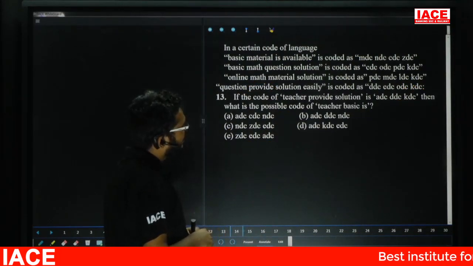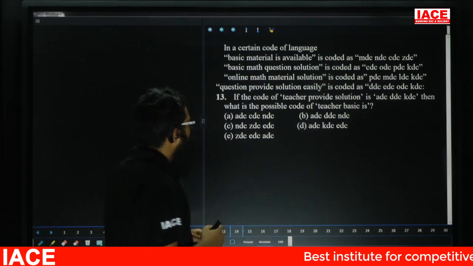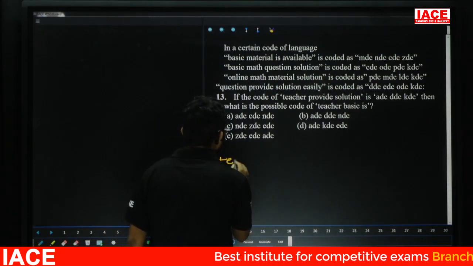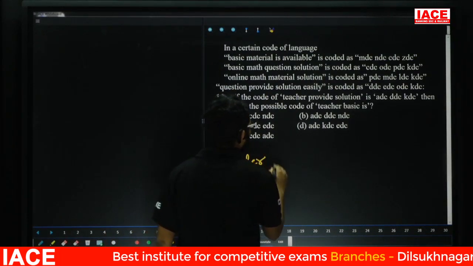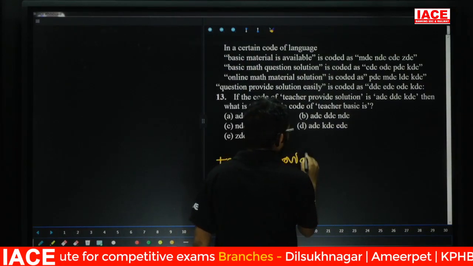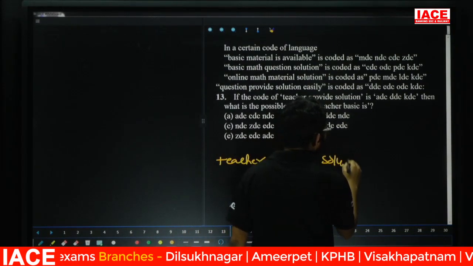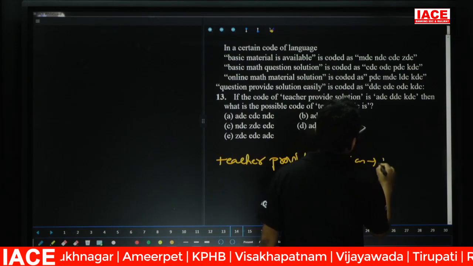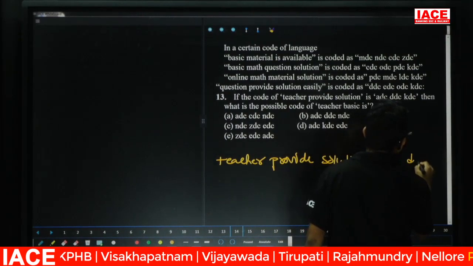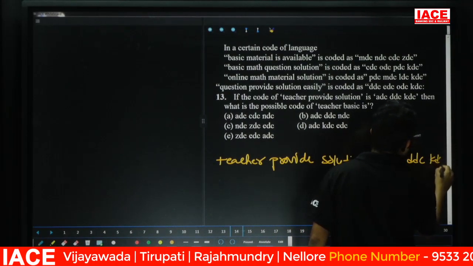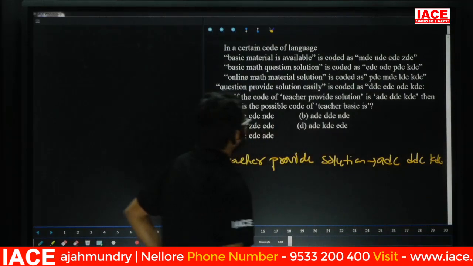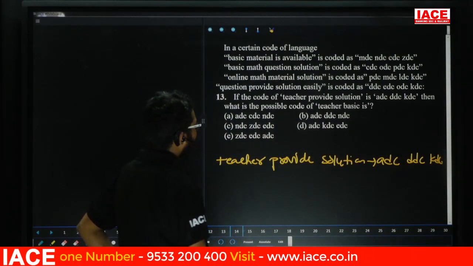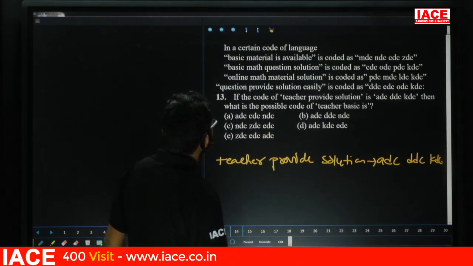If the code of "teacher provides solution"... yes, check here. Note down here: teacher, next provide, next solution. "Teacher provides solution" is written as ADC, DDC, KDC. Then what is the possible code for "teacher basic is"? Friends, check here.